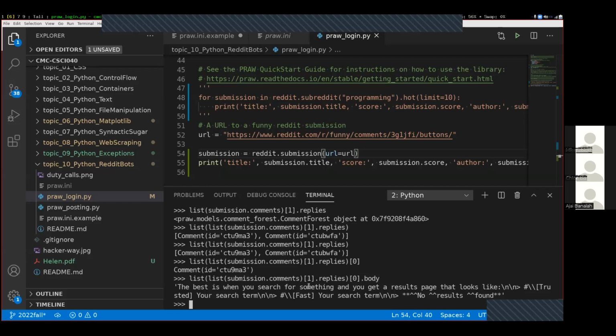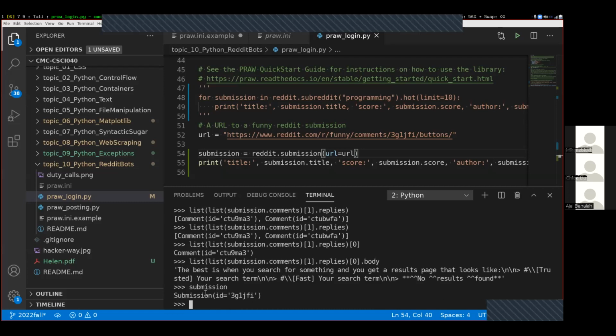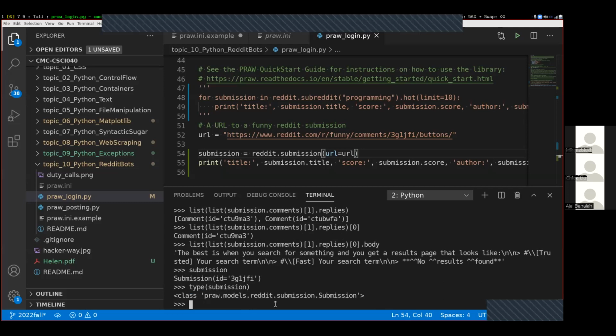And in order to figure out how to access that information, whatever variable you have, we have a submission variable right here. Our submission is this submission type. I know it's a submission type because I use this type function right here.